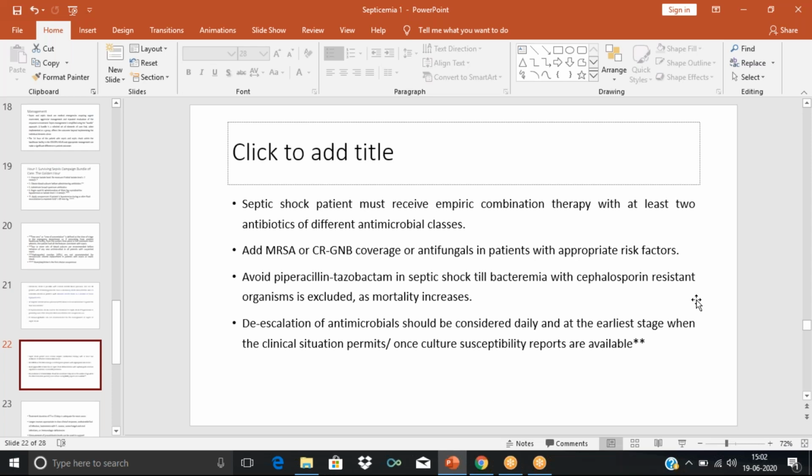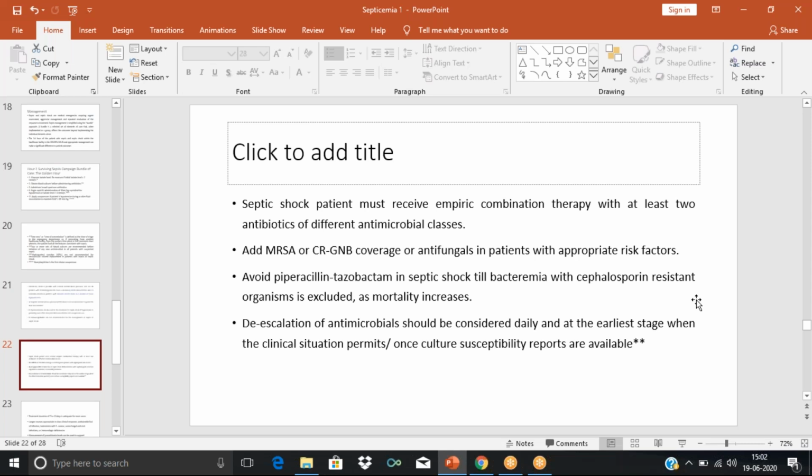So we need to give broad spectrum antibiotics, and we need to give 2 antibiotics, and these 2 antibiotics should belong to 2 different classes. This is in the normal situation, in normal patients, the patients without any risk factors. But in patients with risk factors, we have to go for more coverage, such as we need to cover these 2 classes of organisms as well.